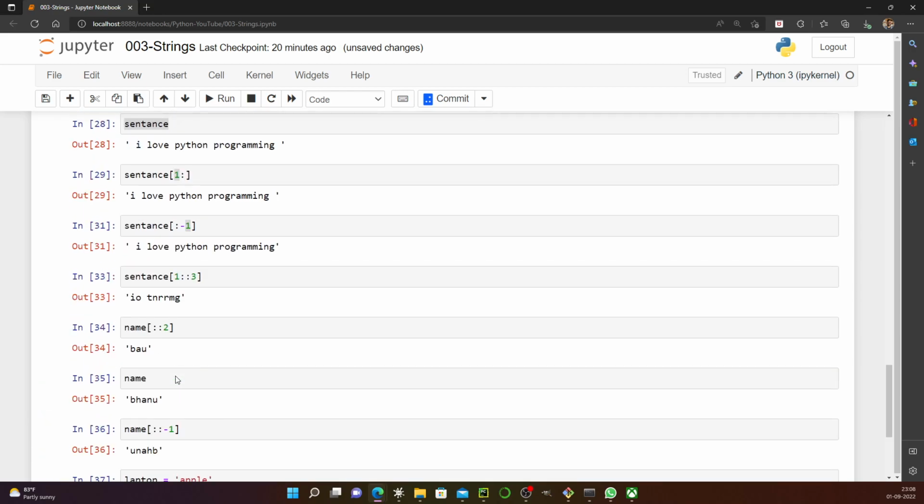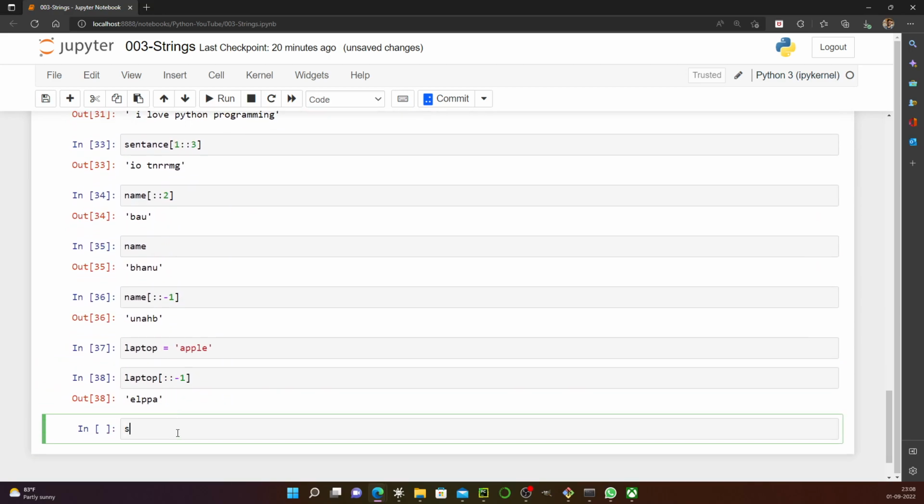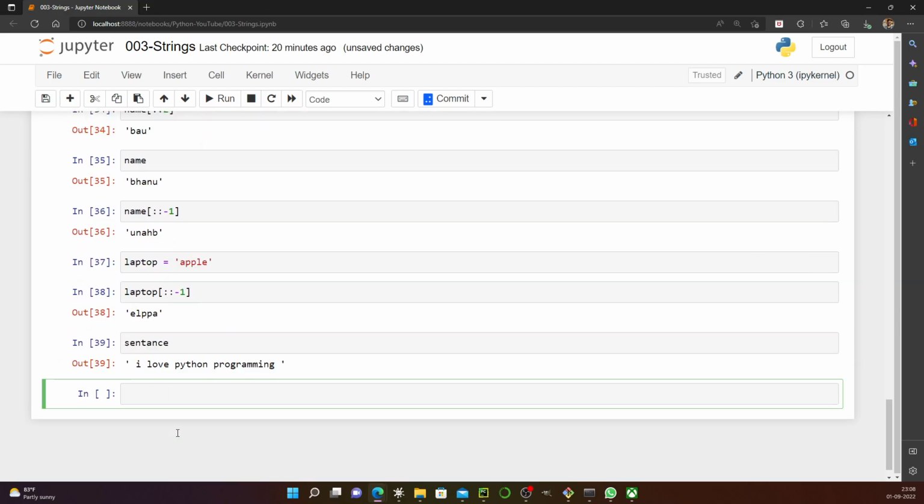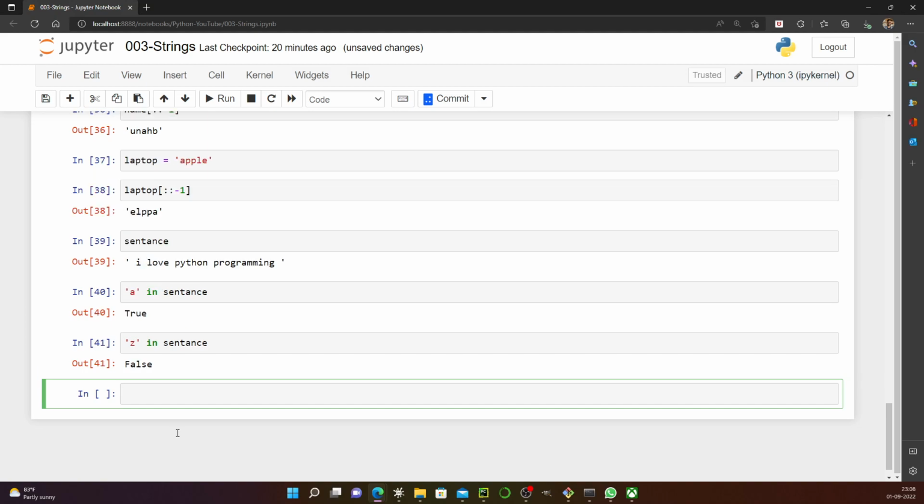Now let's see a sentence. Let's say I want to check membership in sentence. This in is called membership. Checking the membership whether the character A is in sentence. Yeah, we could see there is A there. Let's try to say Z in sentence, which will not be there. So that's how we check the membership.